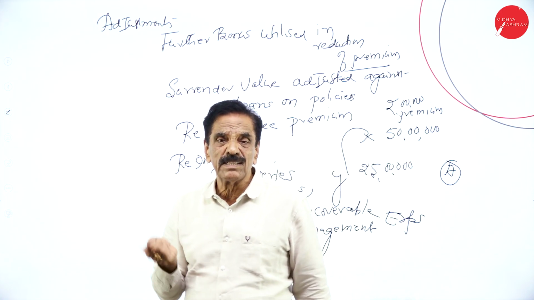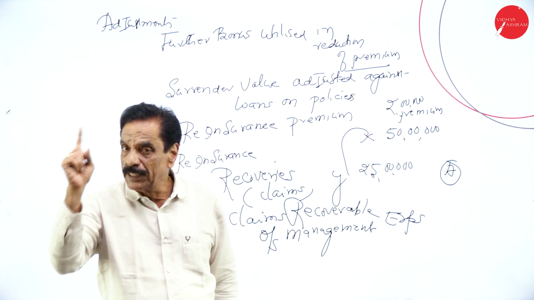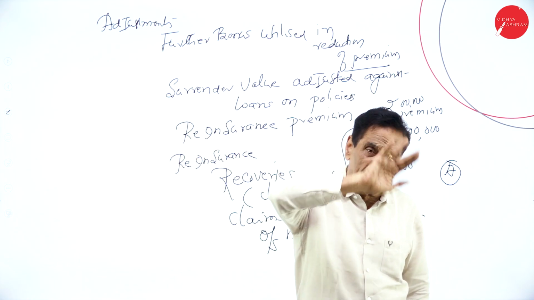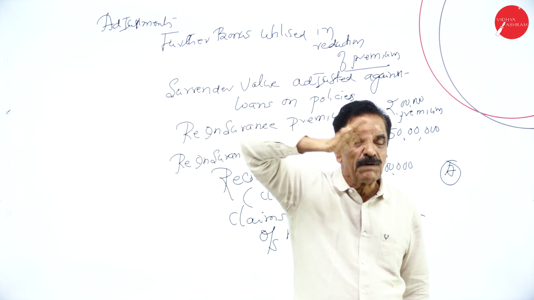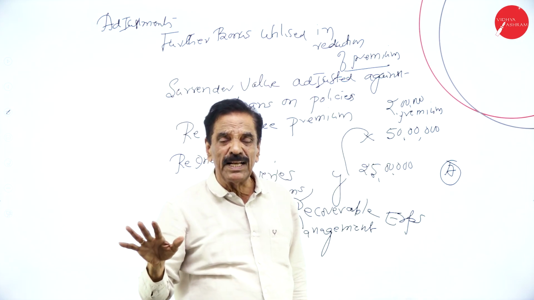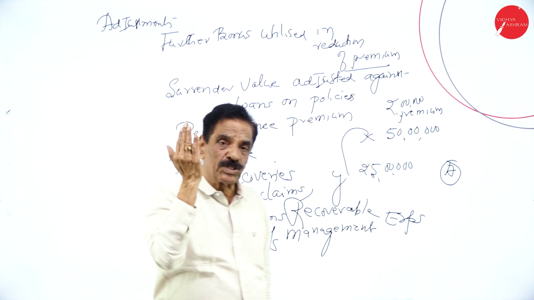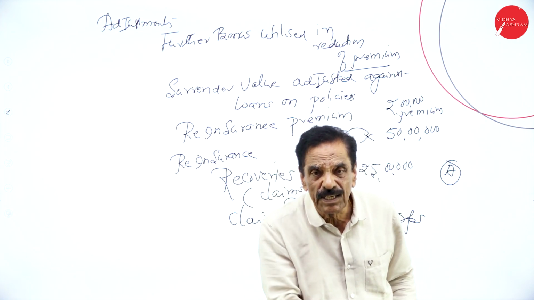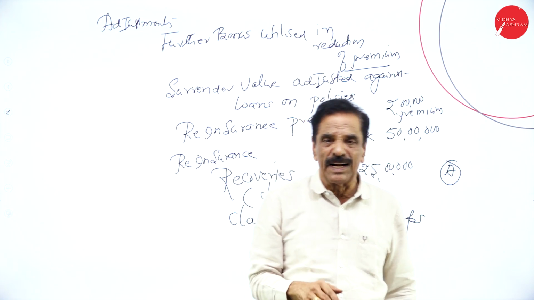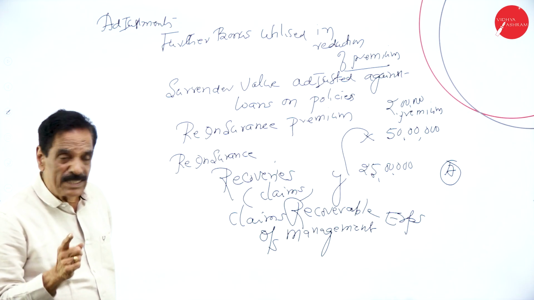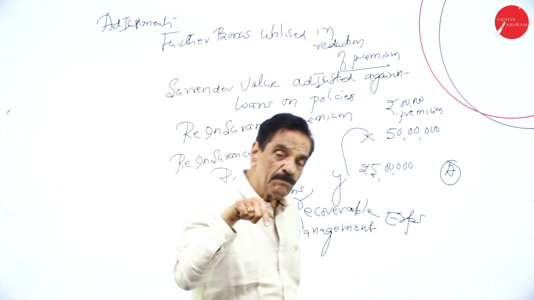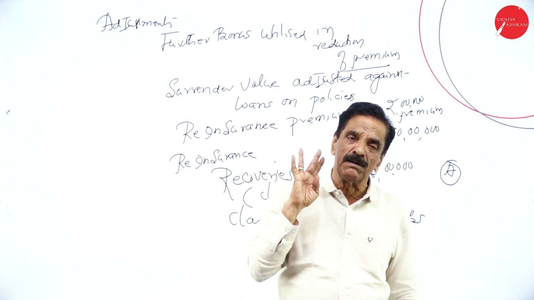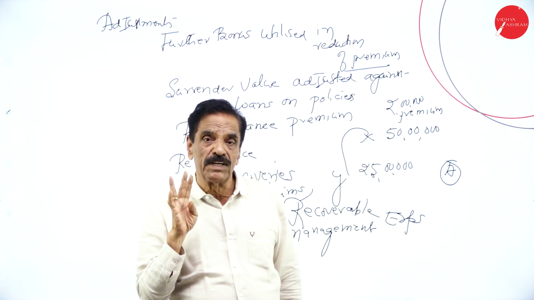What are the things that will come in the benefit? Claims by death, claims by maturity, add outstanding claim of the current year, minus claim of the last year, minus claims recoverable that should be deducted. Then surrender, add outstanding surrender of the current year, minus surrender of the last year, and surrender adjusted against loans on policy should be added. Then you have annuities, and the bonus; add further bonus declared in reduction of premium. All will come in schedule number 4, benefit paid.